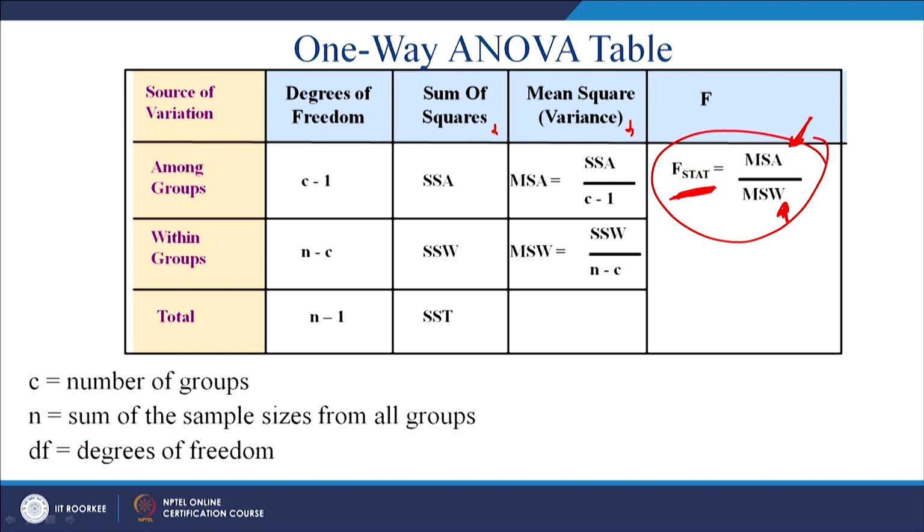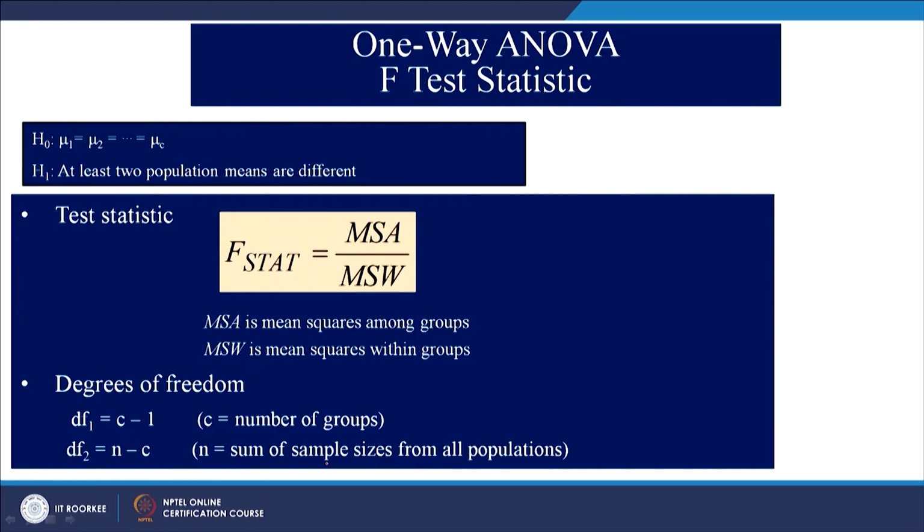We have already talked about this, DF is degree of freedom, right. F statistics is the ratio of among group to within group with these degrees of freedom.